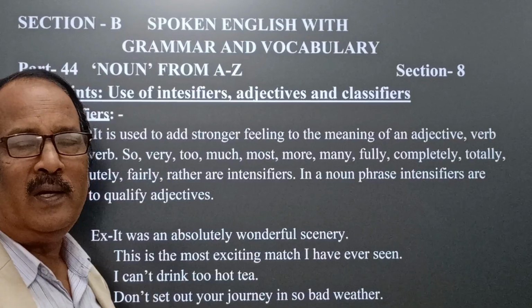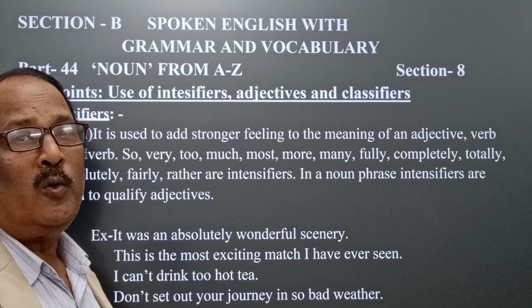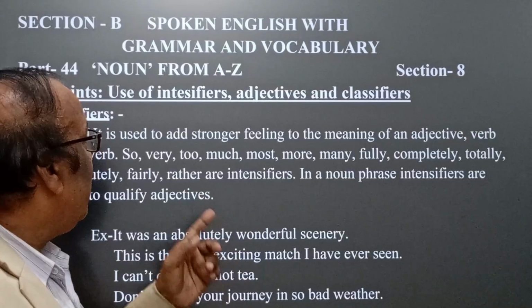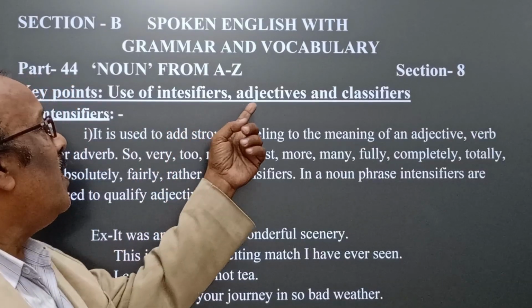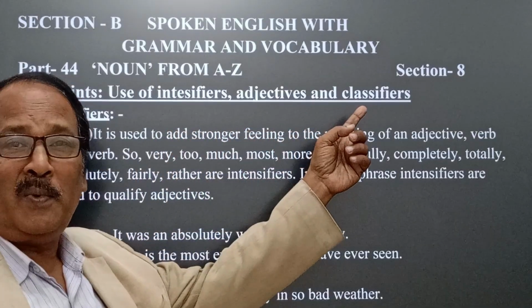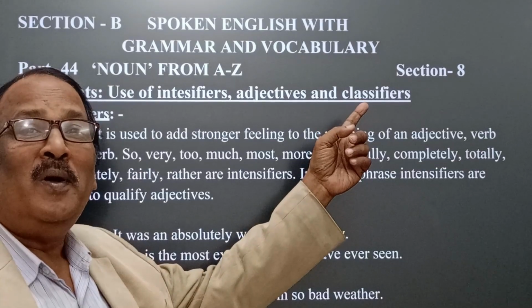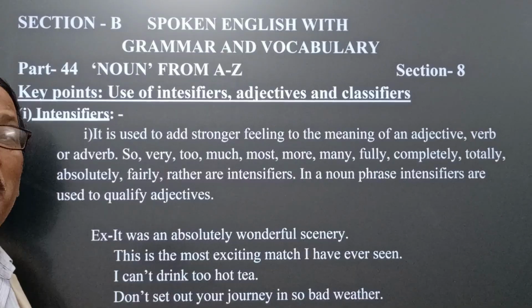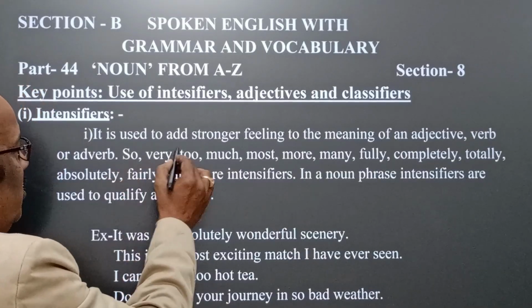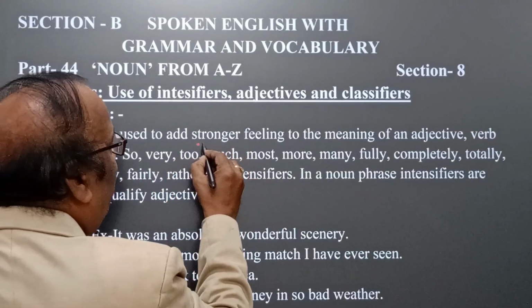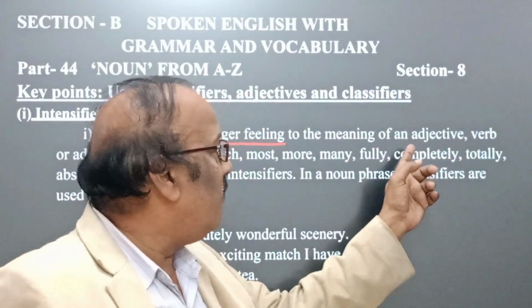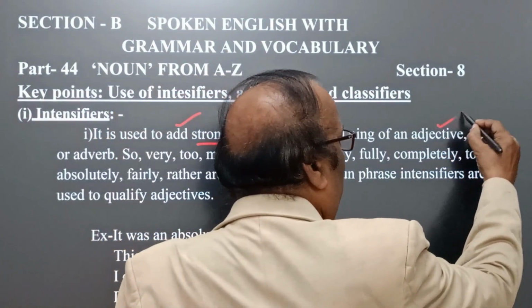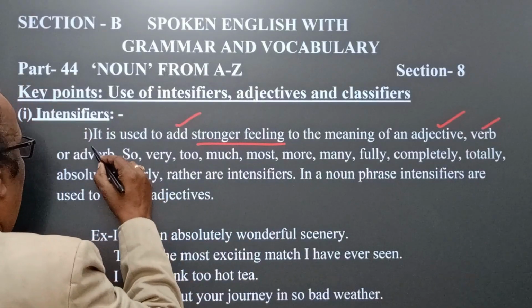Okay. In this segment, I am going to draw your attention towards the use of intensifiers, adjectives, and classifiers for the formation of noun phrases. Okay. Intensifier. Then what do you mean by intensifier? It is used to add strong feeling to the meaning of an adjective or verb or adverb.